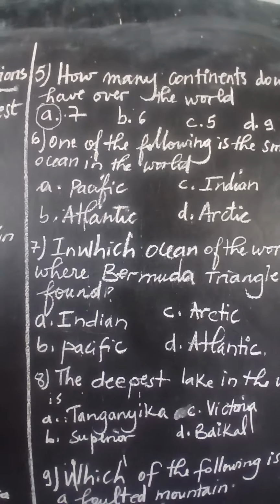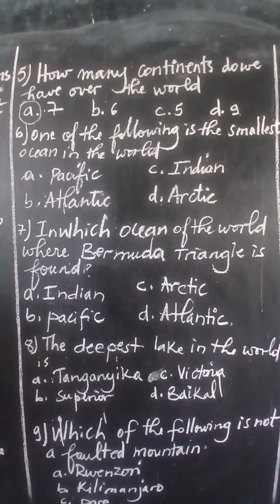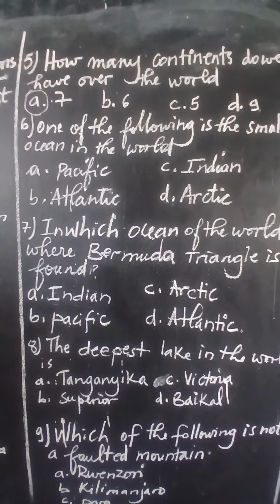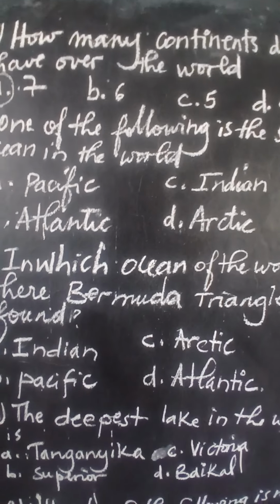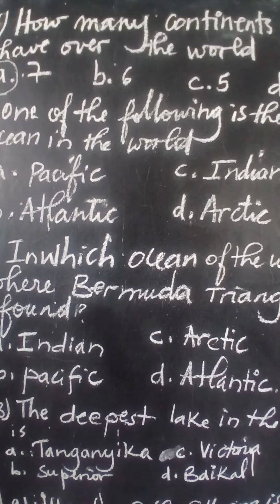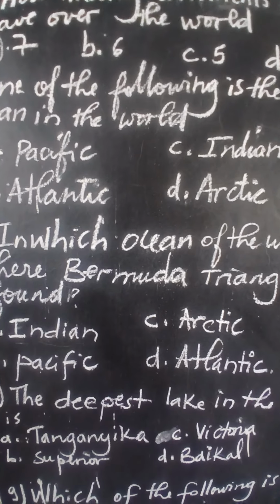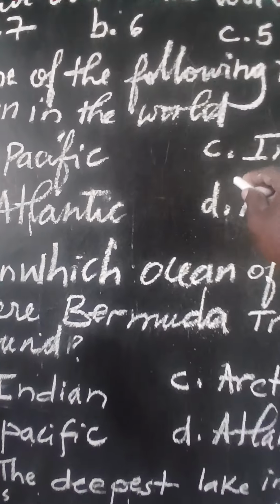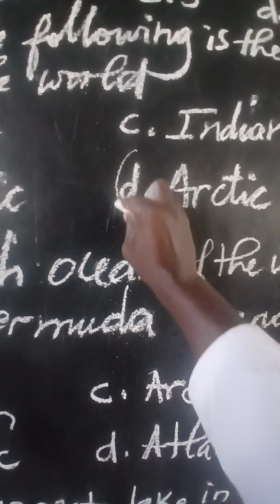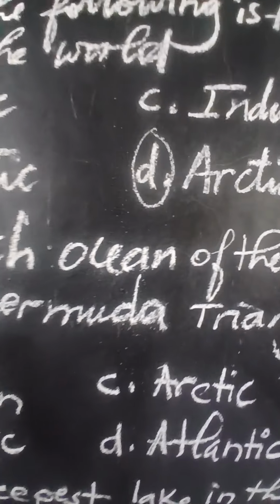Let's go to question number 6. Which one of the following is the smallest ocean in the world? They give us different examples of oceans of the world, but they want us to choose which one is the smallest. So A, Pacific, B, Atlantic, C, Indian, D, Arctic. So the correct answer is D, because the Arctic is the smallest ocean all over the world.